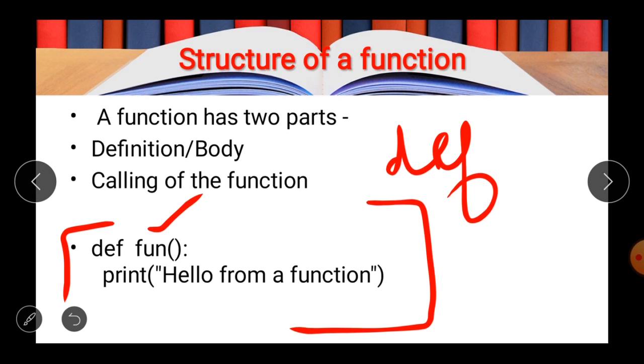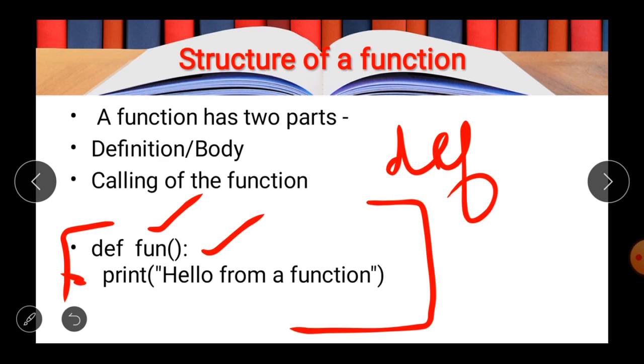The next is the colon mark. You can identify that the colon is put where there is a compound statement. As you all know, there are two types of statements, the simple statement and the compound statement, and every compound statement has a body. When we start writing the body of the compound statement, there is one indent, as you can see in the slide. This is a compound statement, so we have to put a colon here, and this is the body of the function. Here only a single statement is written.